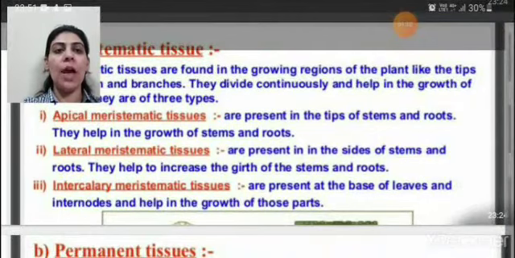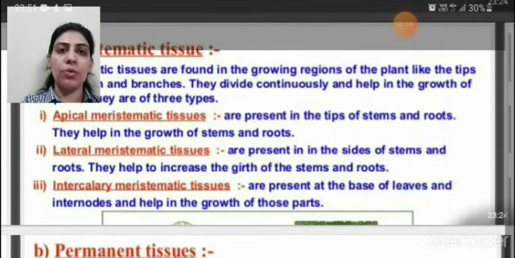Firstly, if I am talking about the apical meristematic tissue, apical meristematic tissue is present at the tip of stem and roots, and they are helping in the growth of stem and root. Now, second point, the lateral meristematic tissue, they are present in the sides of stem and root. ये tip पे present नहीं है, sides पे present होता है. They help in providing the girth to the stem and roots, increasing the girth of the stem and roots.